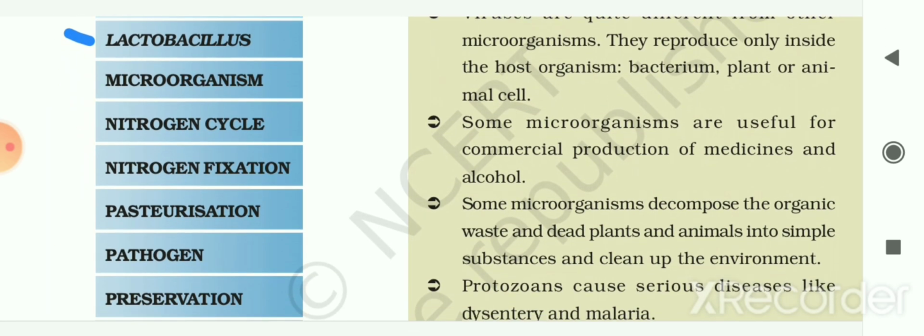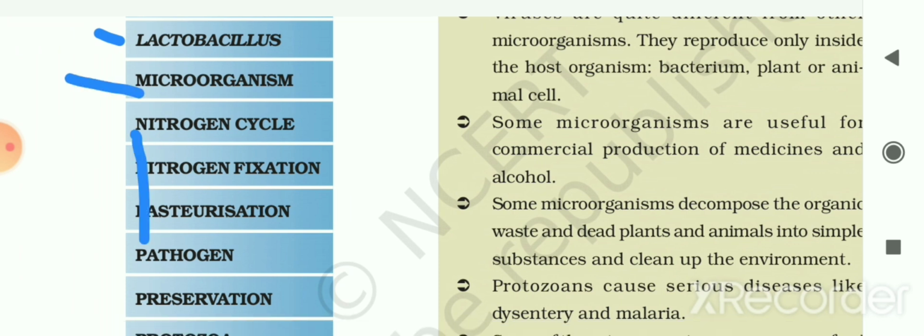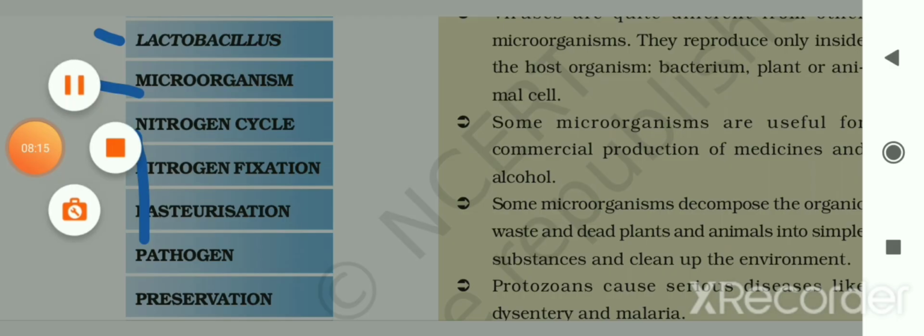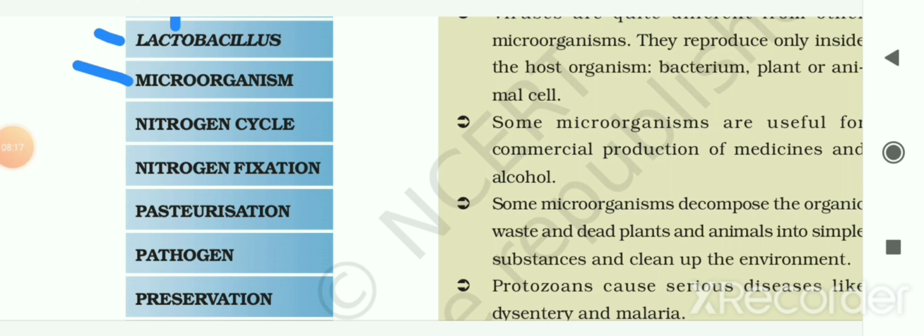Next, microorganism. So the certain organisms which are too small to be seen with naked eye are called microorganisms. The next is nitrogen cycle. So cyclic transport of nitrogen in between atmosphere, hydrosphere, lithosphere and living organism is known as nitrogen cycle. Next is nitrogen fixation. So process of conversion of atmospheric nitrogen into its salts is known as the nitrogen fixation.